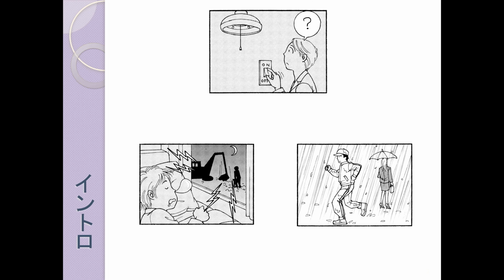Okay, じゃあ皆さん, today we are going to introduce another one of our contrast conjugations that we have in Japanese.